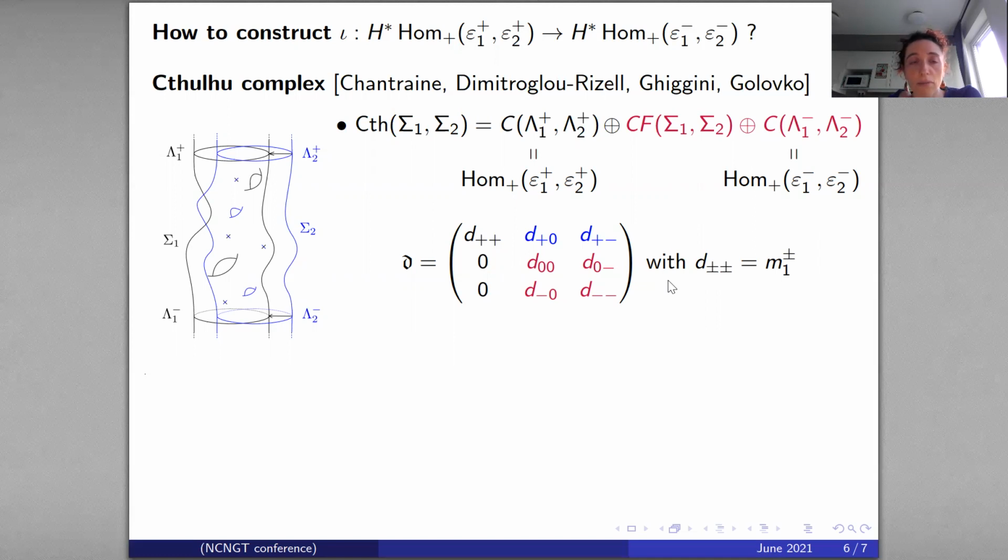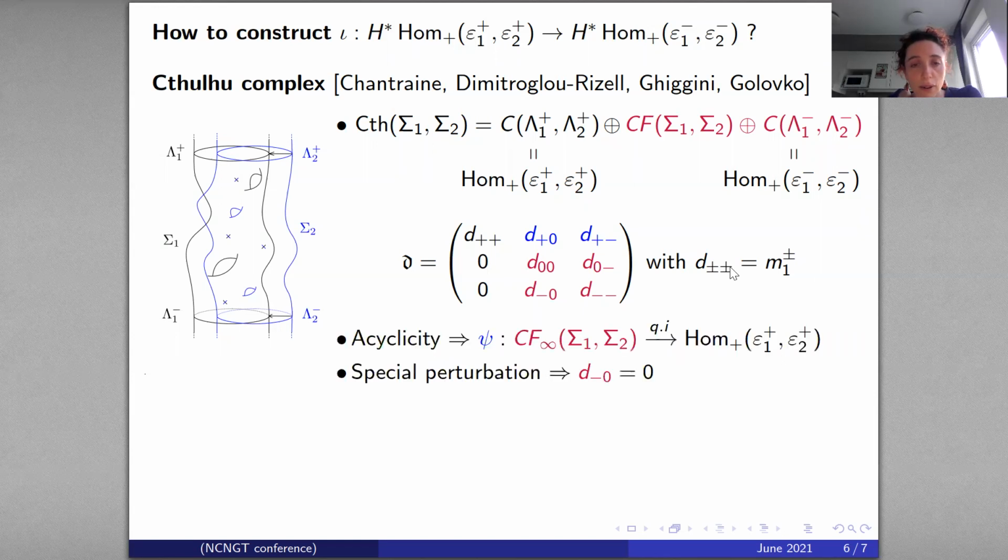So they have proved that this is a differential, so D squared equals 0. And moreover, this complex is acyclic, which implies that this map psi, which is D+0 plus D+-, is a quasi-isomorphism. So it's a map from this complex that I call CF infinity of sigma 1, sigma 2, generated only by intersection points and Reeb chords in the negative end, to the complex generated by chords in the positive end, and it is a quasi-isomorphism.